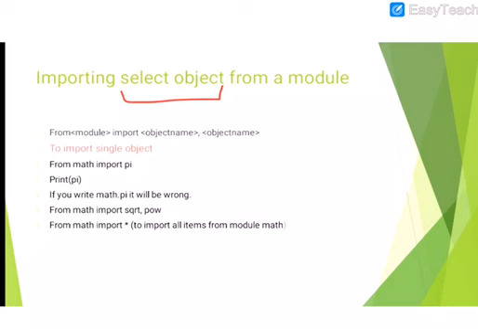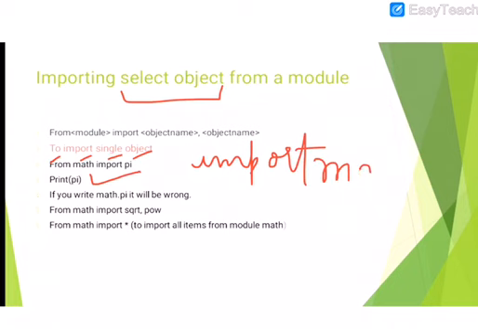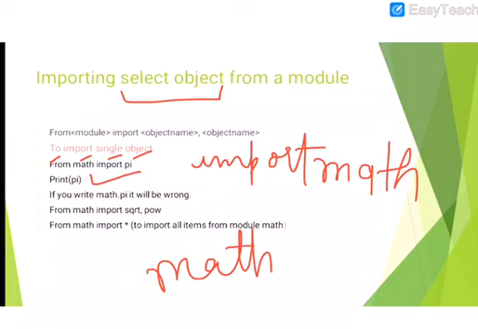Importing selected objects: from math import pi. Now you can use only pi from the math module. If you write print pi, it will give you the value of pi. But if you are only writing import math, then you will have to write math dot pi.